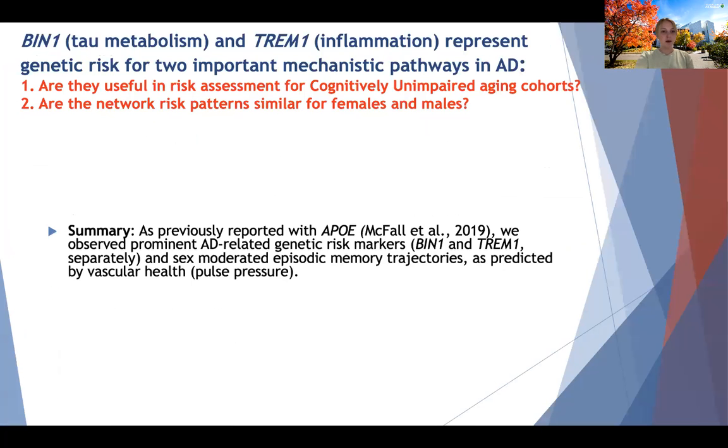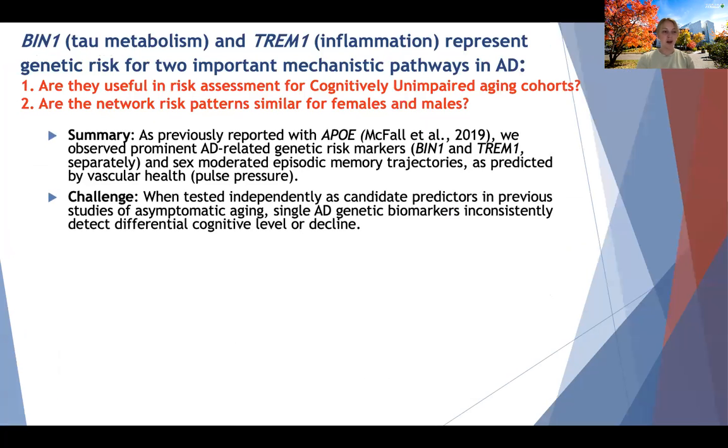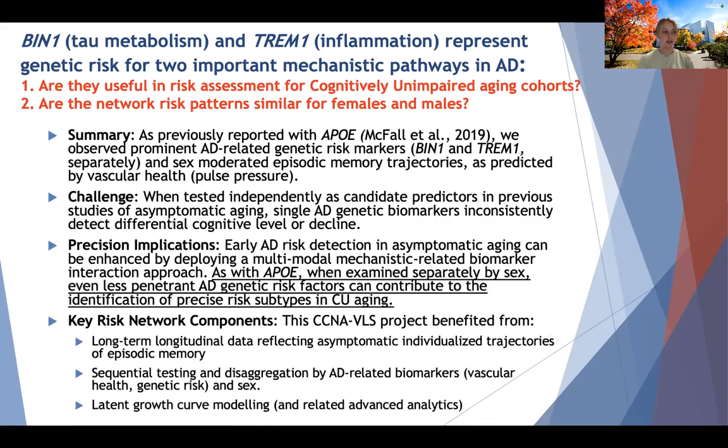So when tested as independent predictors, AD biomarkers tend to be inconsistent in detecting differential cognitive decline in asymptomatic aging. But with longitudinal data, we can test a dynamic network representing the successive moderation effects of genetic risk and sex. And multimodal interaction analyses such as this, informed by mechanism information and stratified by sex, is a very promising method for enhancing precision AD risk assessment.